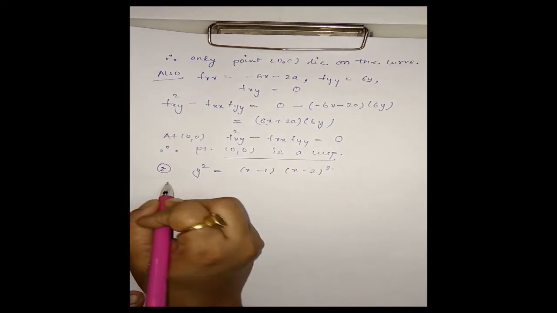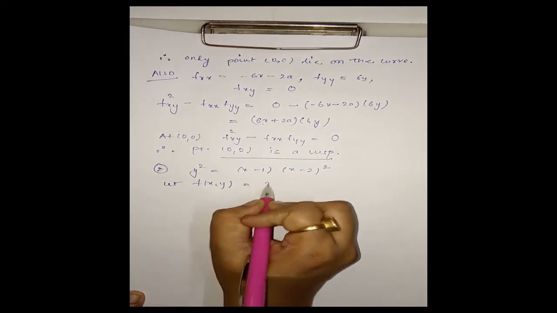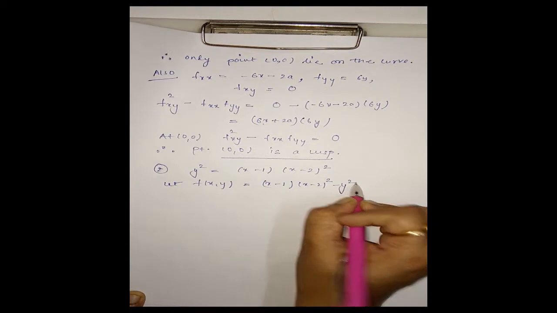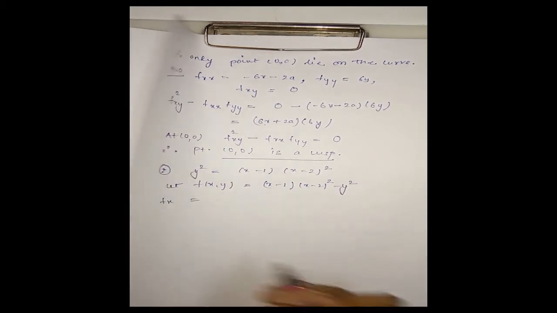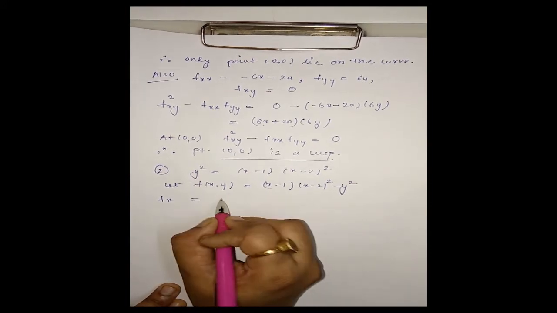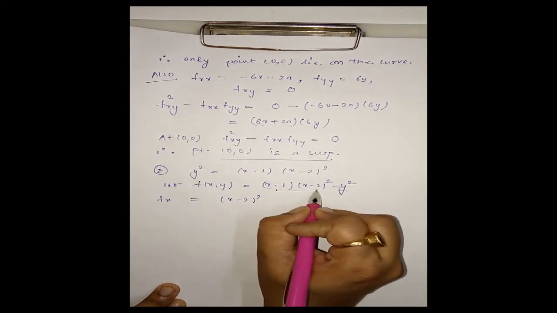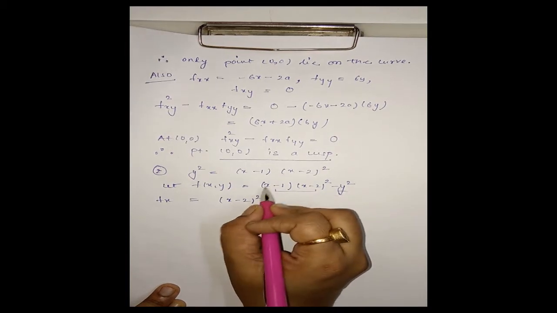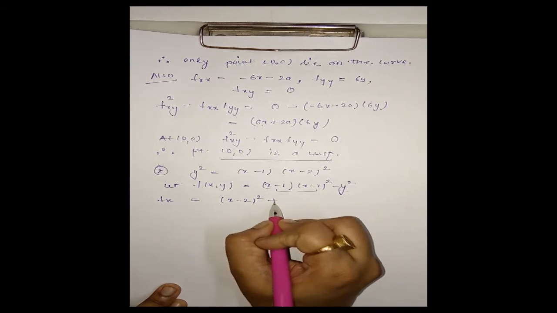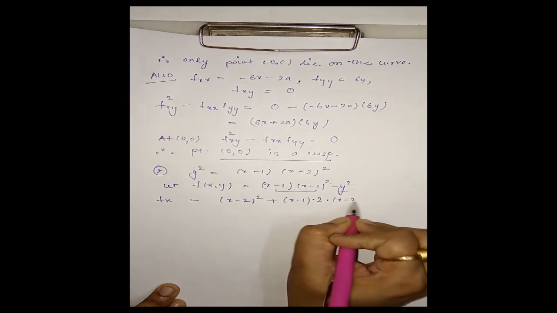In the same way, let f(x,y) be equal to (x minus 1)(x minus 2) whole square minus y square. Now fx, partially differentiating with respect to x keeping y constant, applying the product rule: first derivative of x minus 1 is 1, times (x minus 2) whole square, plus x minus 1 as it is, and derivative of this is 2 into (x minus 2).